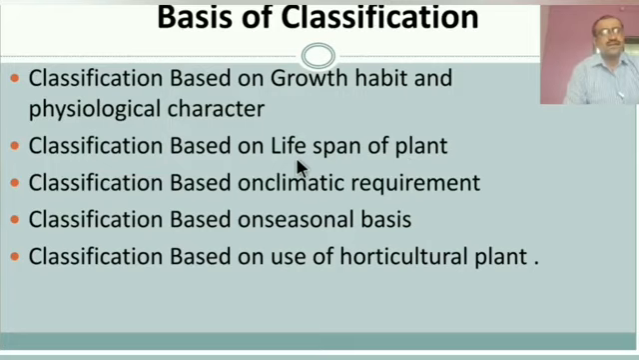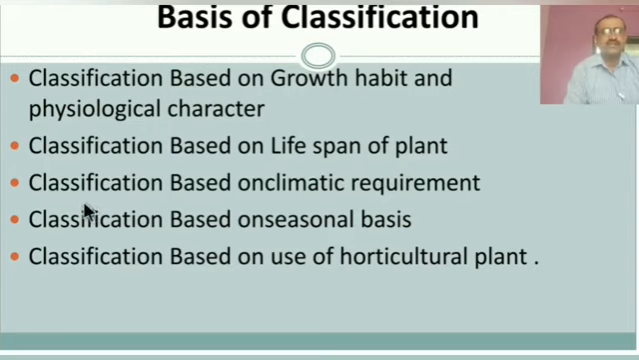On the basis of lifespan, plants can be divided into three main parts: annual plant, second biannual plant and third one the perennial plant. Annual plants complete their life cycle in 1 year, biannual plants complete their life cycle in 2 years and perennial plants complete their life cycle in more than 2 years. In this way, this classification occurs.